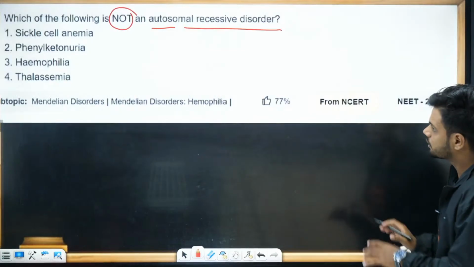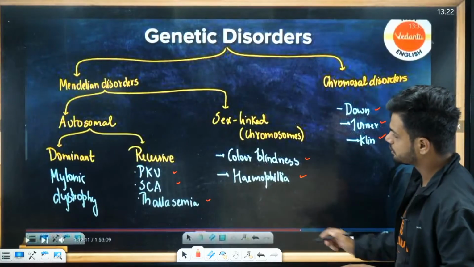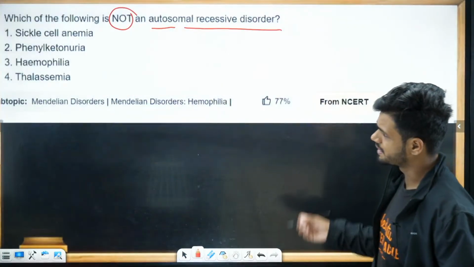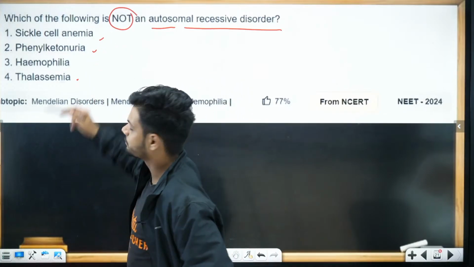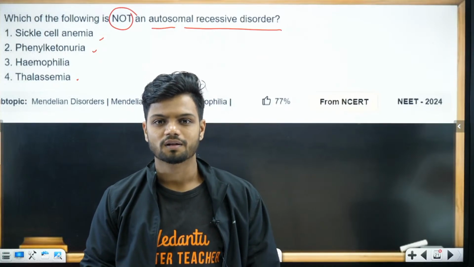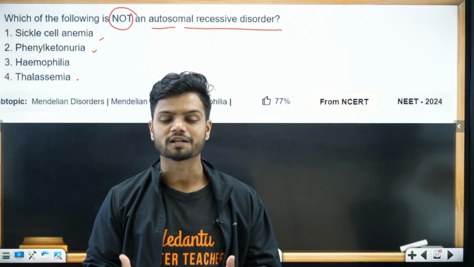So what is the question saying? Not an autosomal recessive. Autosomal recessive, only three are there: PKU, sickle cell anemia, and thalassemia. So what is the answer? Which one is missing here? Only hemophilia is missing. So students, this is how you solve questions. You make a flow chart, remember the flow chart and solve the questions.